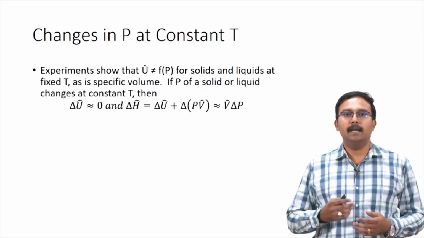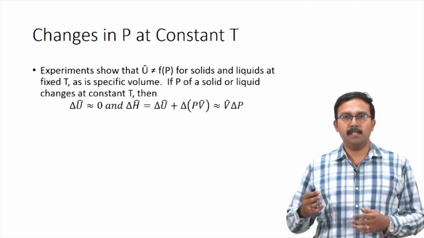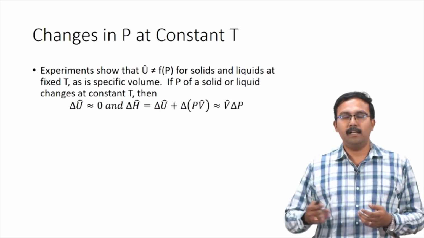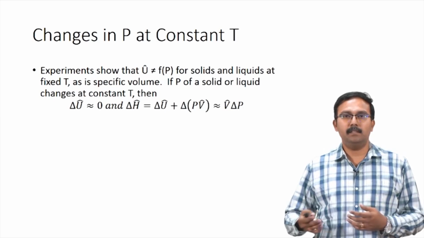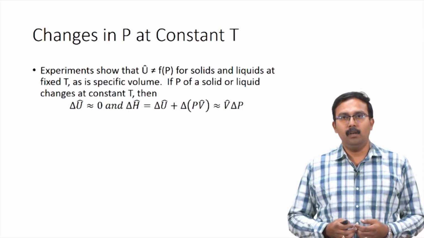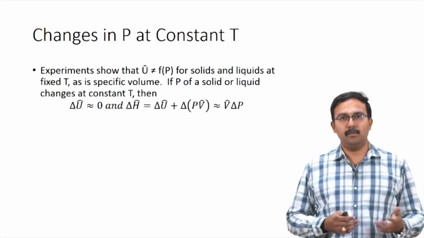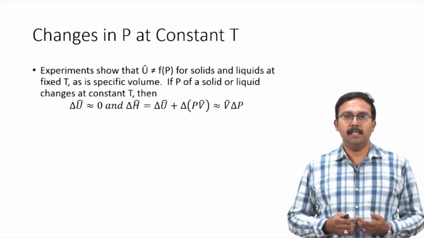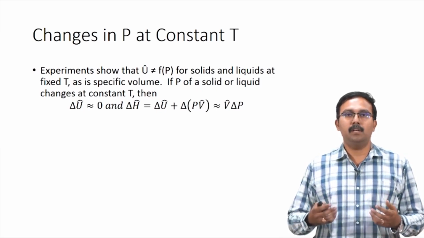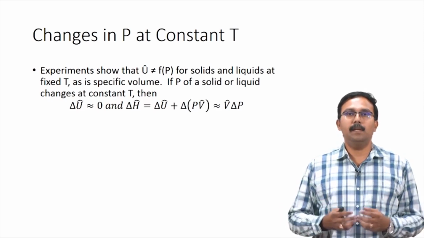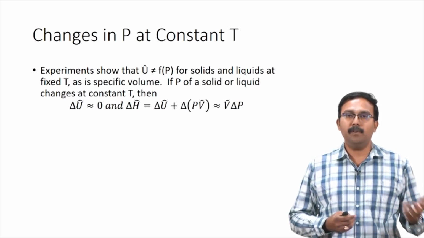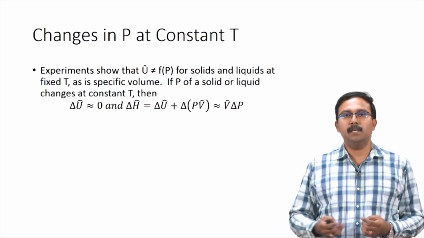almost negligible. And you also have the change in specific enthalpy, which is the change in internal energy plus delta of P V cap. So, this can then be simplified to V cap delta P. This value is usually very small because the V cap value for solids and liquids is small. V cap being the inverse of density, for solids and liquids which have high densities, the value for V cap would be very small. So, the term would be of significance only when the pressure changes are very high. So, you can tend to ignore it even for solids and liquids for pressure changes which are very small.